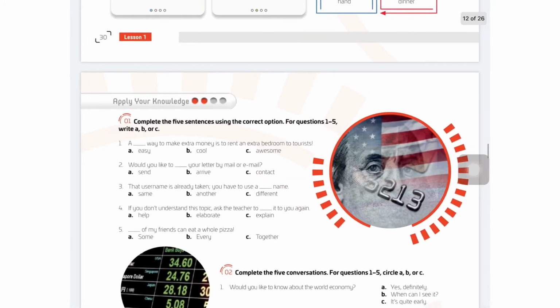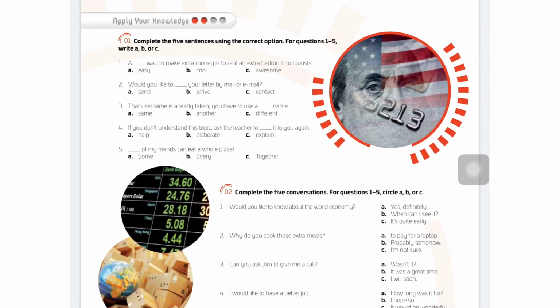Again, number 5 is going to be developed in class, but don't worry. I hope that we can reach this, but it is going to be on page 31. It is going to be like a little workshop in class. Complete the 5 sentences using the correct option for questions 1 to 5 and write A, B, or C. You are going to decide the correct one depending on the sentences.